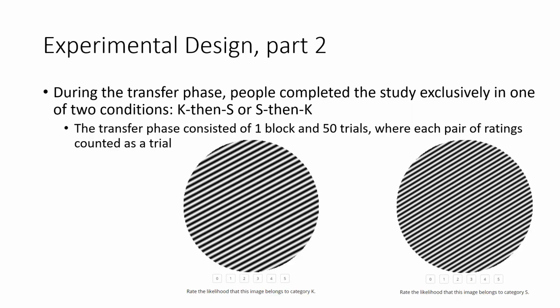Since we used overlapping categories in the information integration task, we expected to find significant order effects in the likelihood ratings and for the quantum model to outperform the Markov model. But in the rule-based task, we did not expect to find significant order effects in the likelihood ratings and expected the quantum model and Markov model to perform similarly.